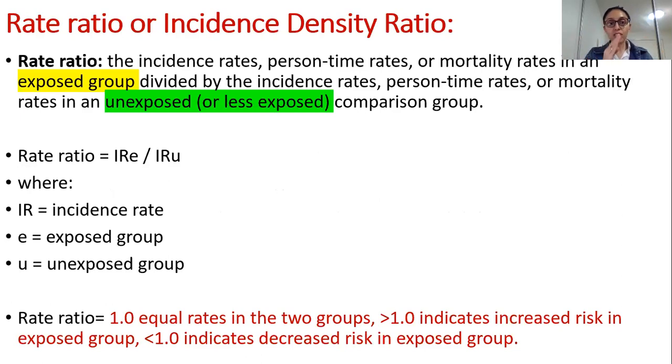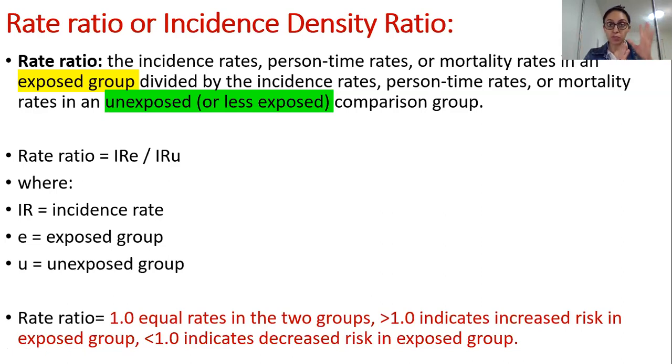All right, so the first one is rate ratio, also called the incidence density ratio. Let me first read out the definition and then I'll explain the calculations using examples, which is what we always do. Rate ratio is the incidence rate, person-time rate, or mortality rate in an exposed group, and this term is important, divided by the same rate, depending upon what the research question is, in an unexposed group or less exposed group. So you are comparing two groups here.